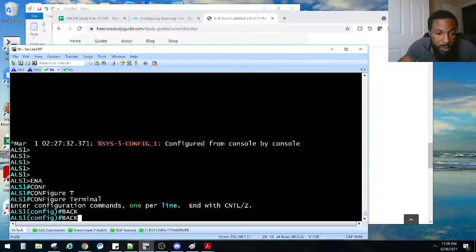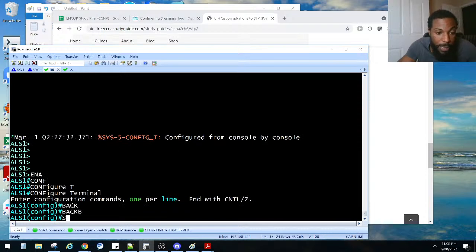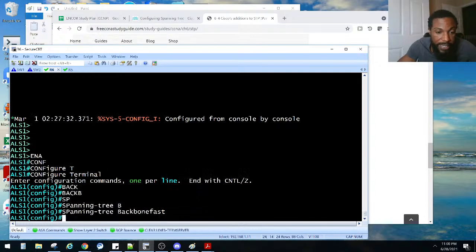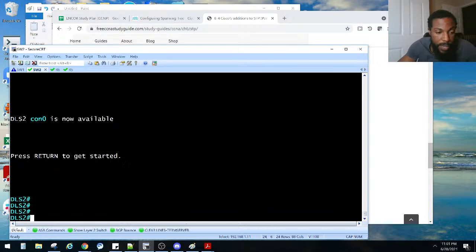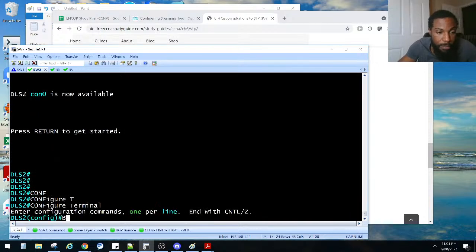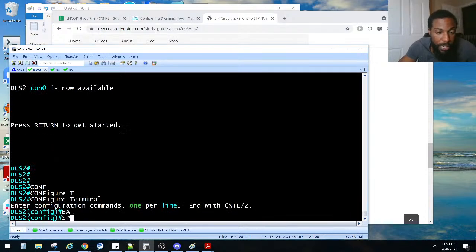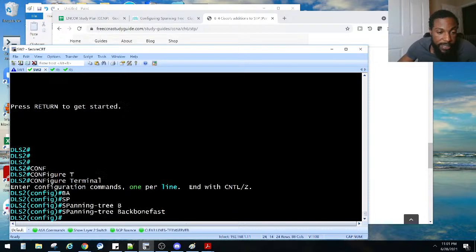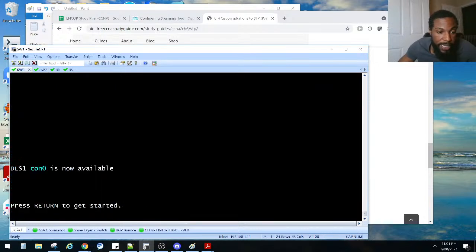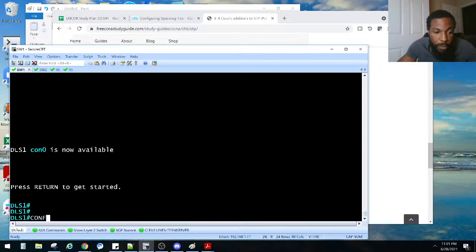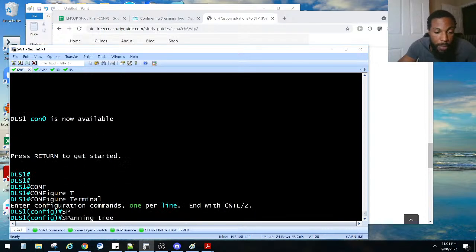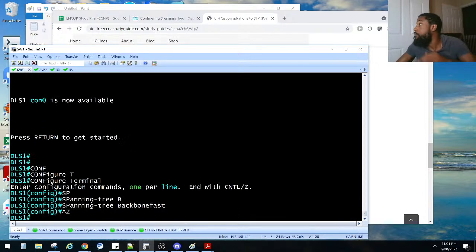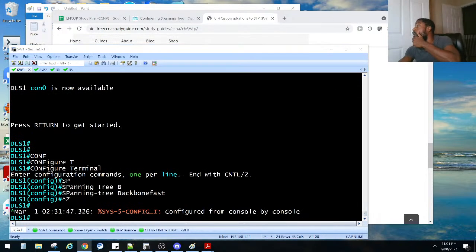Spanning-tree backbonefast. We've got to do it on all four switches right here. Right? Configure terminal, spanning-tree backbonefast, and that last guy. Global config mode, spanning-tree backbonefast. There we go, what he said.